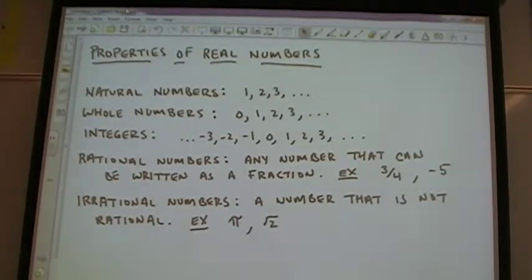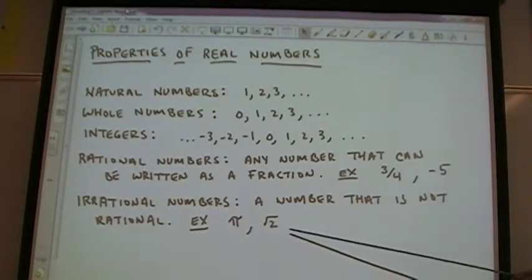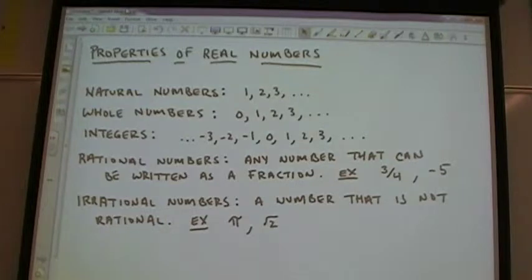a pattern. So if you want to write that part down, decimals that go on forever without following a pattern are irrational. Decimals that follow a pattern or have a stopping point are rational, like 3.14 is rational. Any square root that is not a perfect square is irrational.